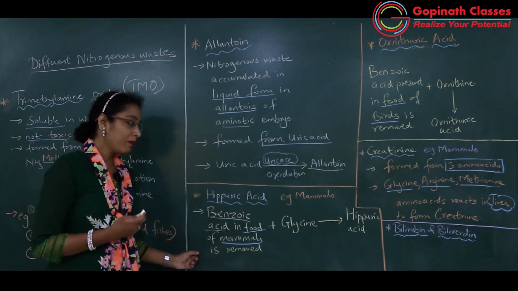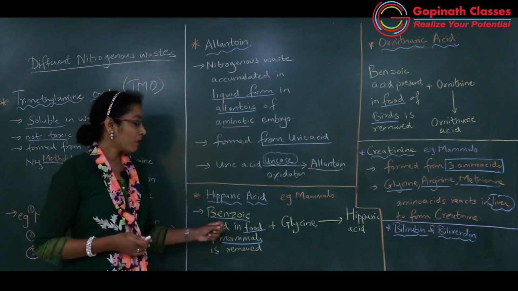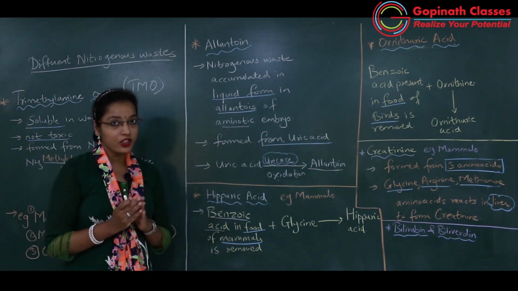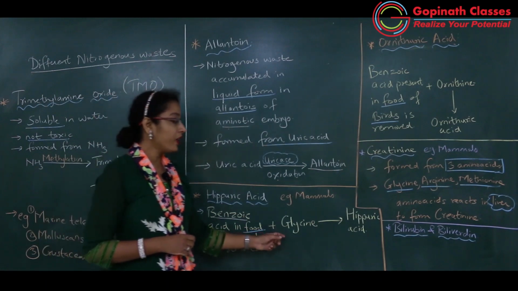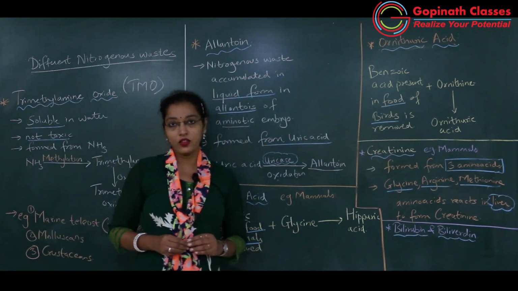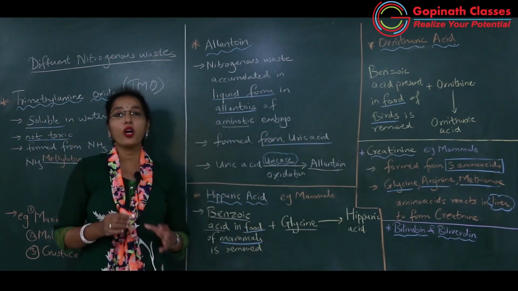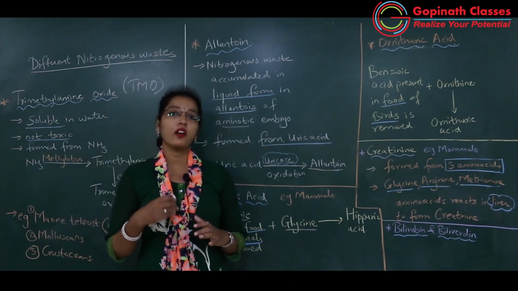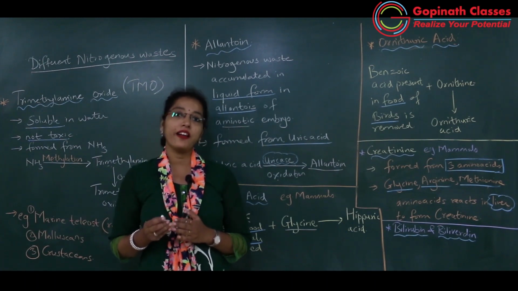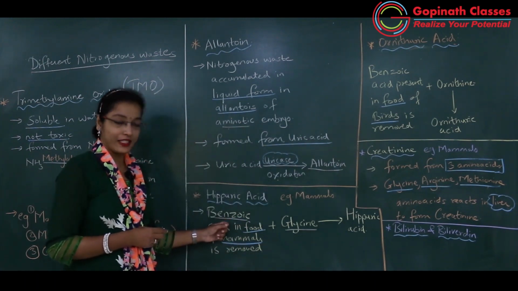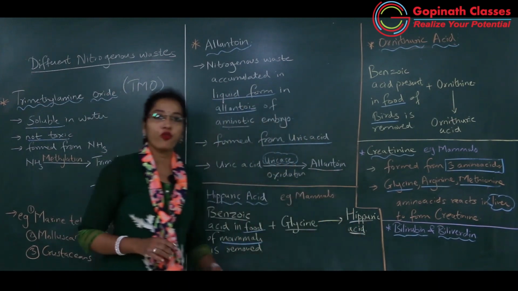Through reaction between glycine and benzoic acid. Okay, so benzoic acid is first separated from the food, and this benzoic acid will react with glycine. Okay, so glycine is one amino acid. If there is excess glycine in the body, then this excess glycine amino acid reacts with the benzoic acid. Okay, and likewise hippuric acid is formed.